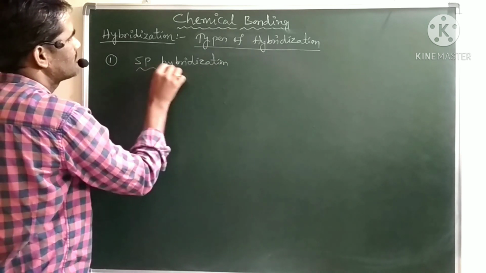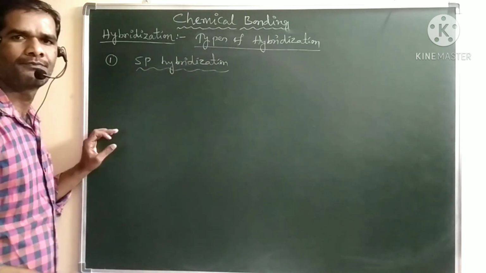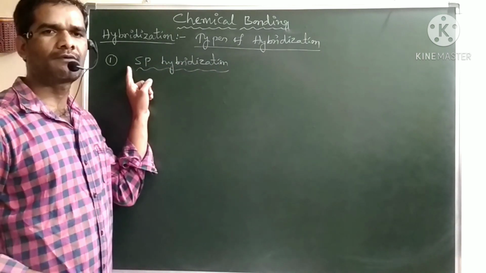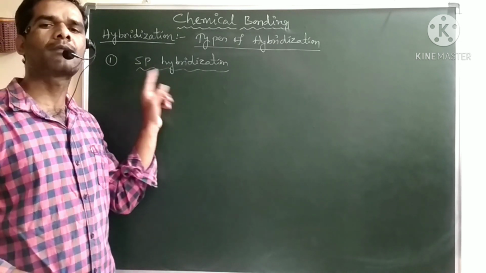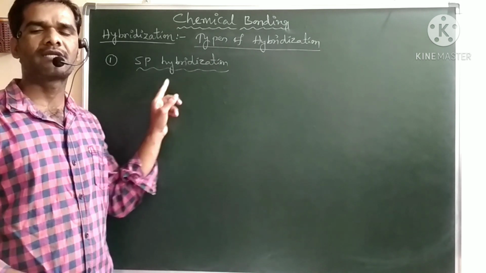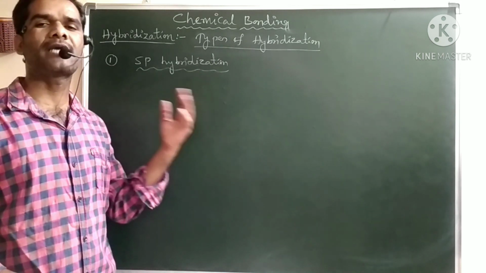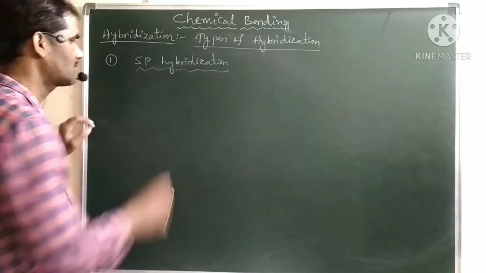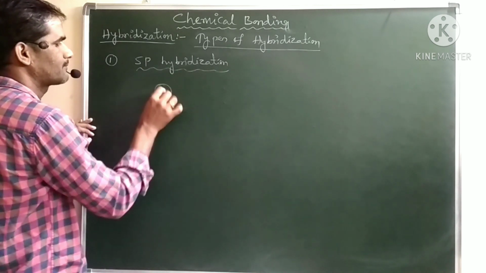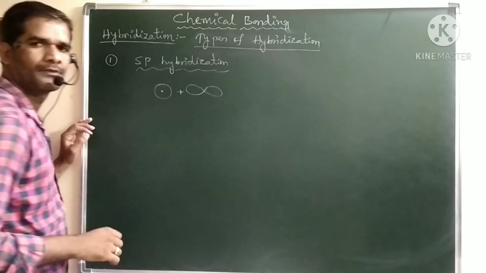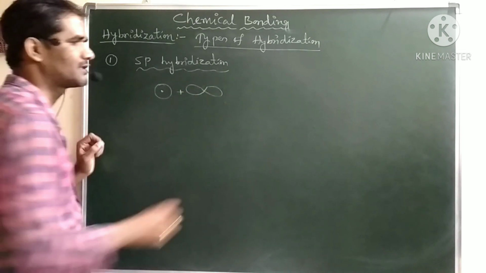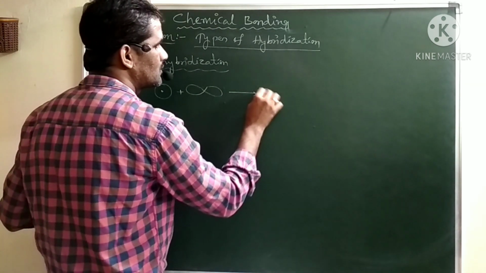So what is the meaning of this sp hybridization? One s orbital of one atom and, in the same atom, one p orbital intermix each other, and they will form two sp hybrid orbitals.